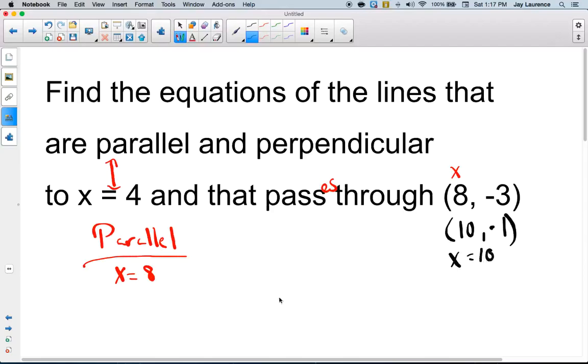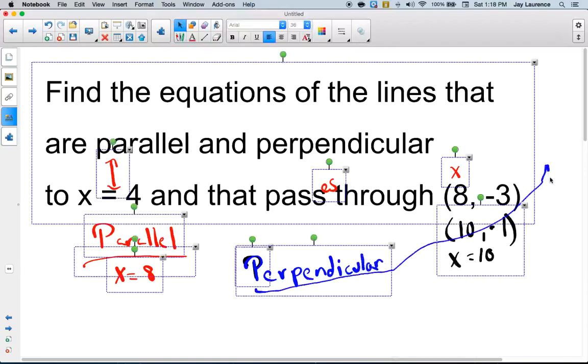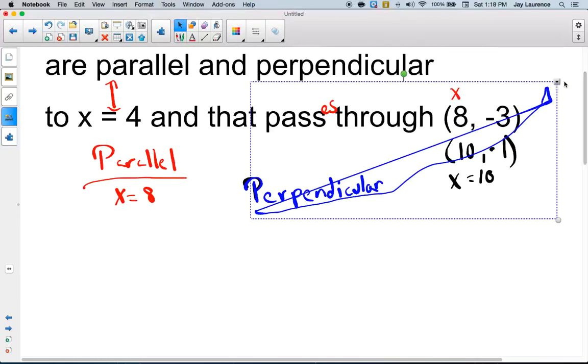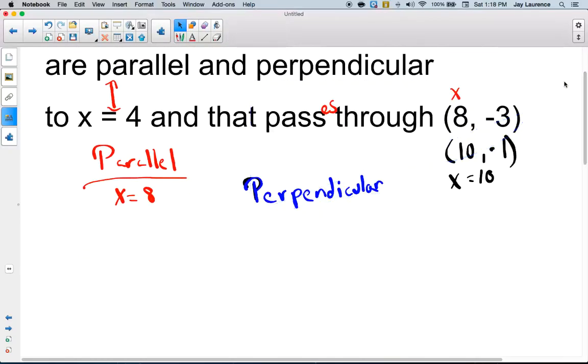Okay? Now to do the perpendicular one, my original line is vertical, so a perpendicular line to that would be horizontal. Right? And we learned just a few minutes ago that the equation of a horizontal line is y equals some number.